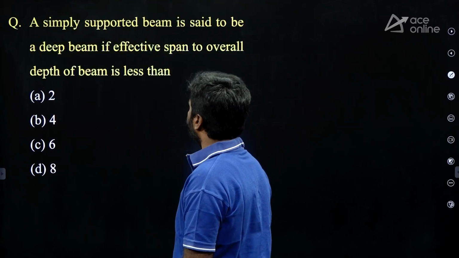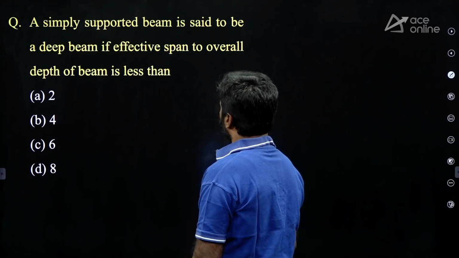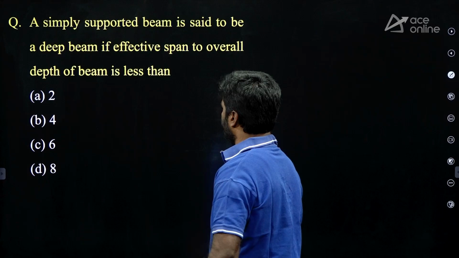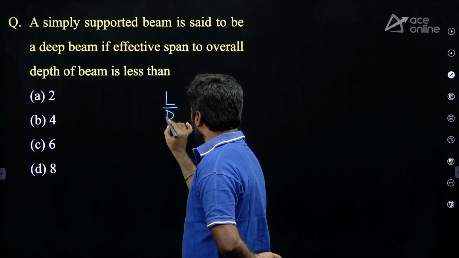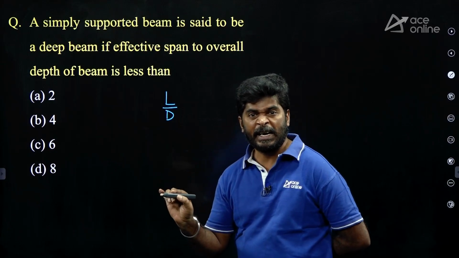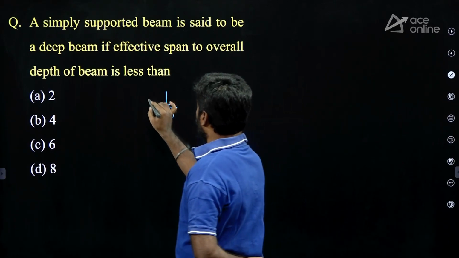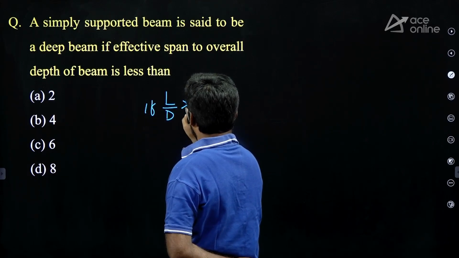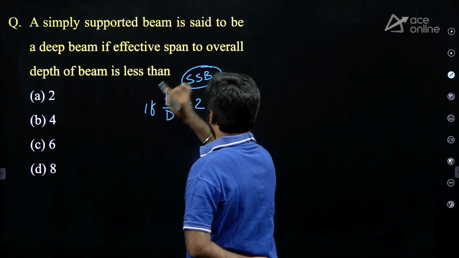Next question. A simply supported beam is said to be a deep beam if the effective span to overall depth of beam is less than. Whether it is a normal beam or a deep beam is decided based on span to depth ratio. If span to depth ratio is not greater than 2 for a simply supported beam, then it is a deep beam.